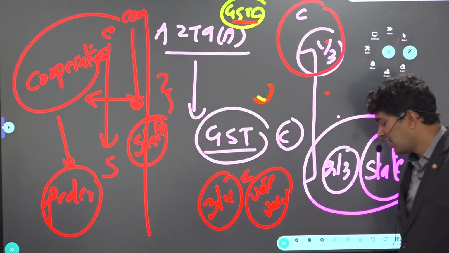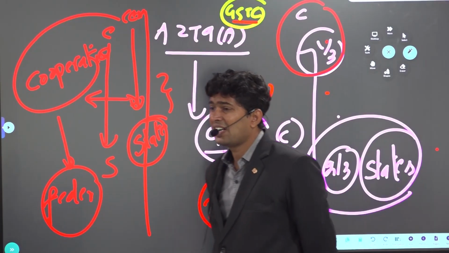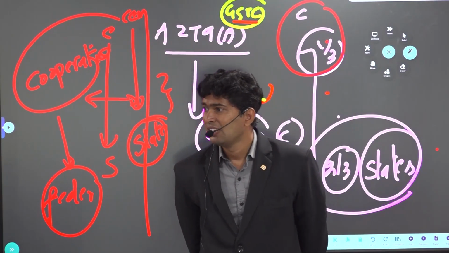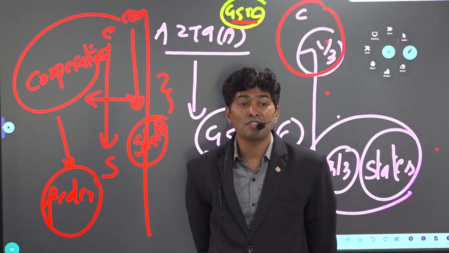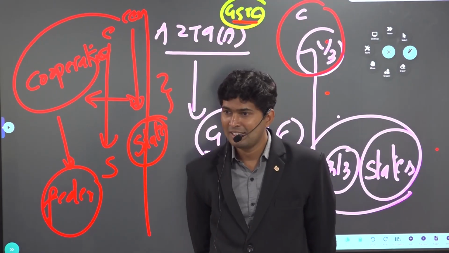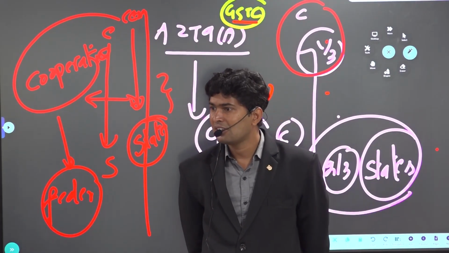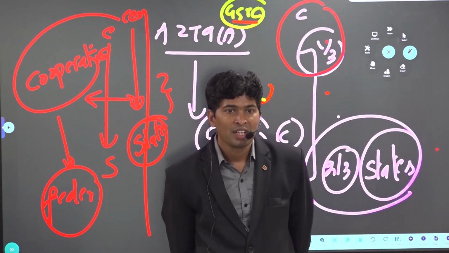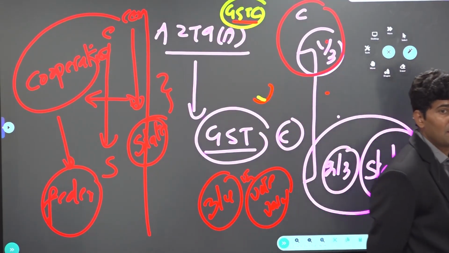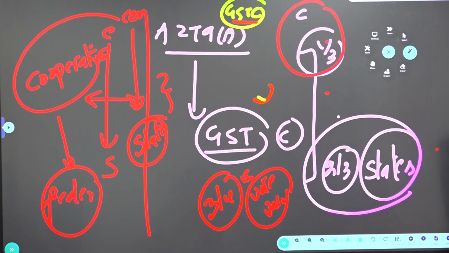Suppose earlier, on a milk packet, we were collecting 3% GST. Now instead of imposing additional surcharge, let's move that milk packet to the 5% slab. That's the reason why surcharge is not made applicable on GST products. Instead, goods and services will be shifted from one slab to another. So exam question: surcharge is now not applicable on GST.